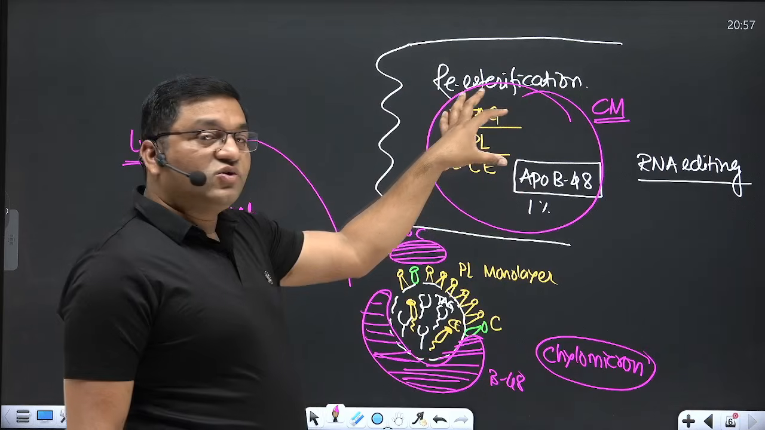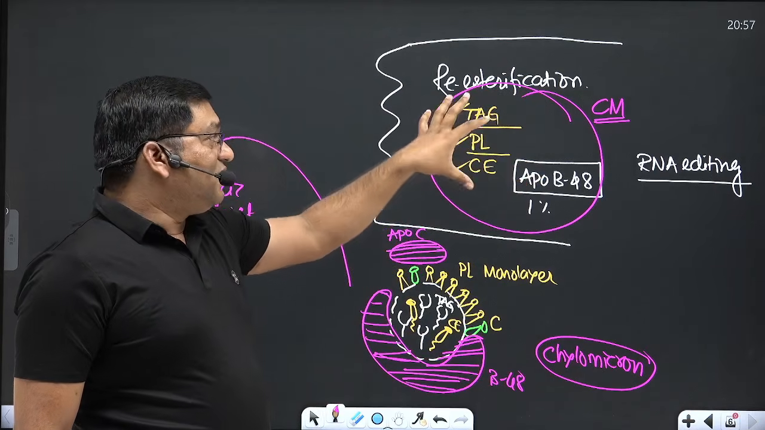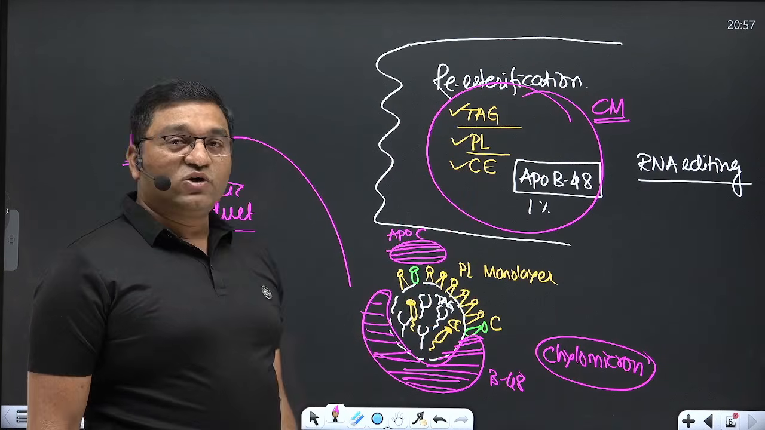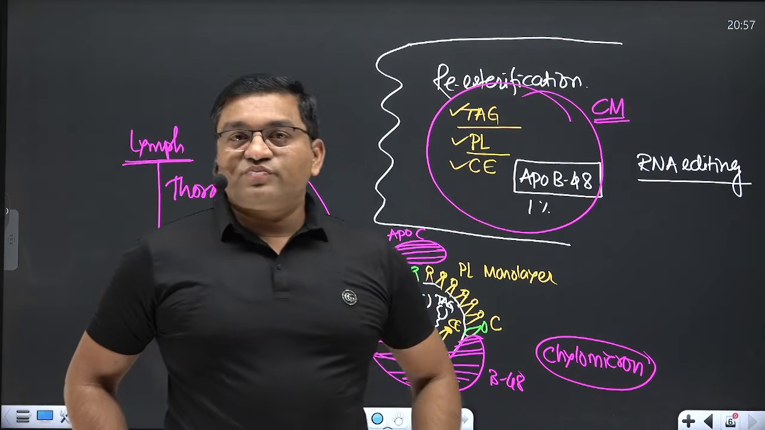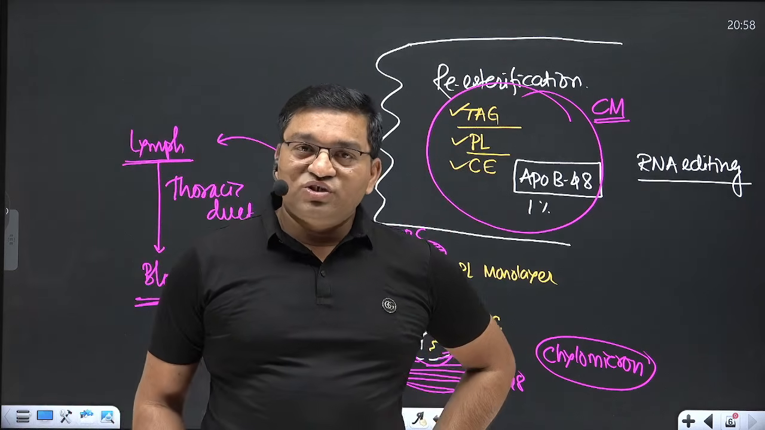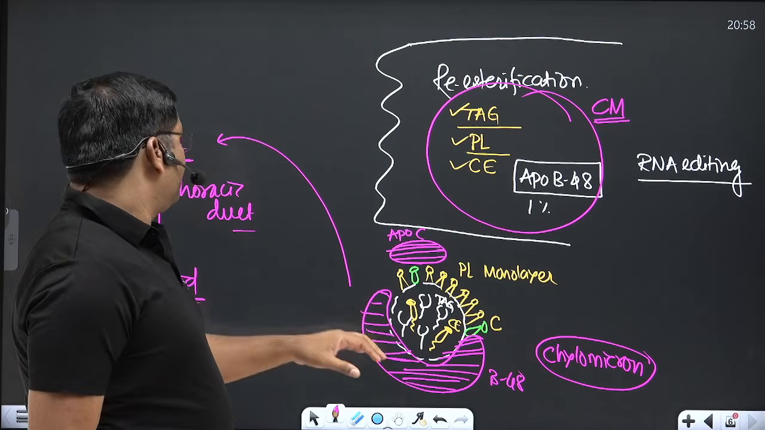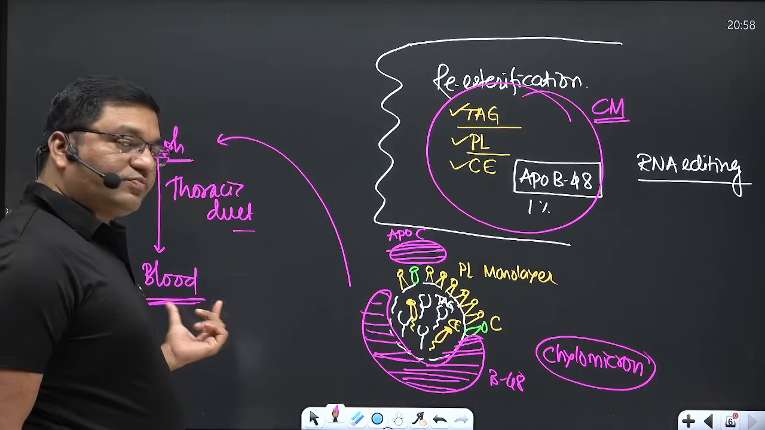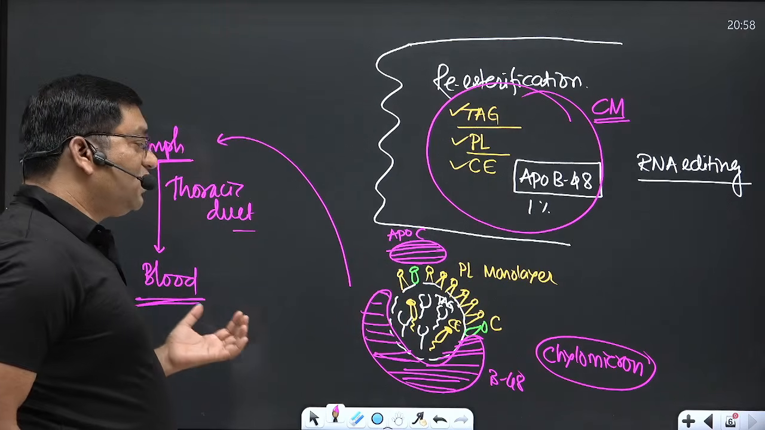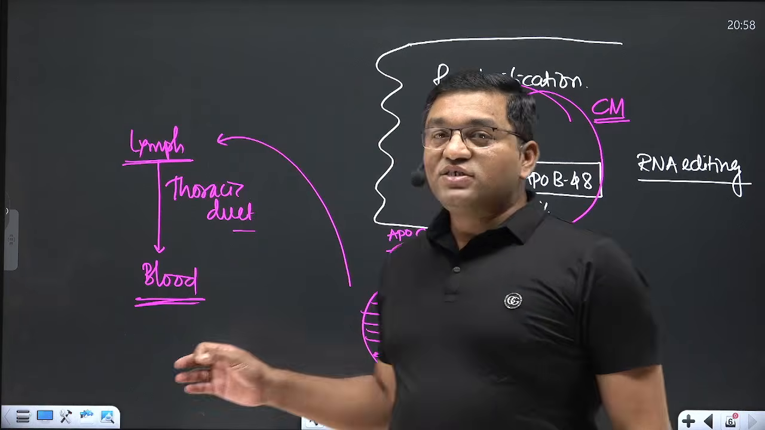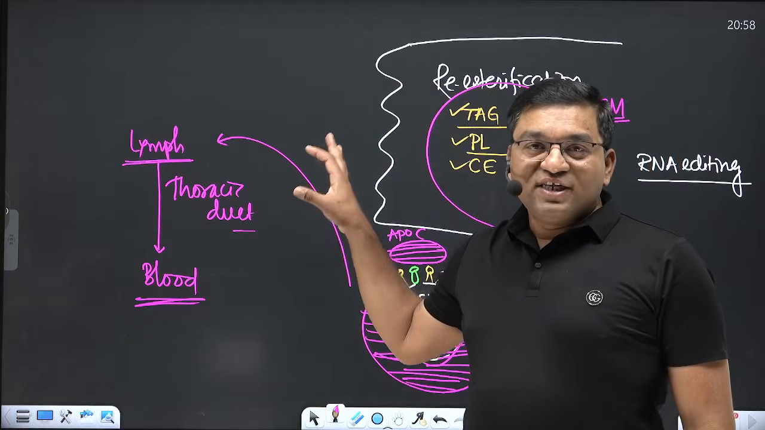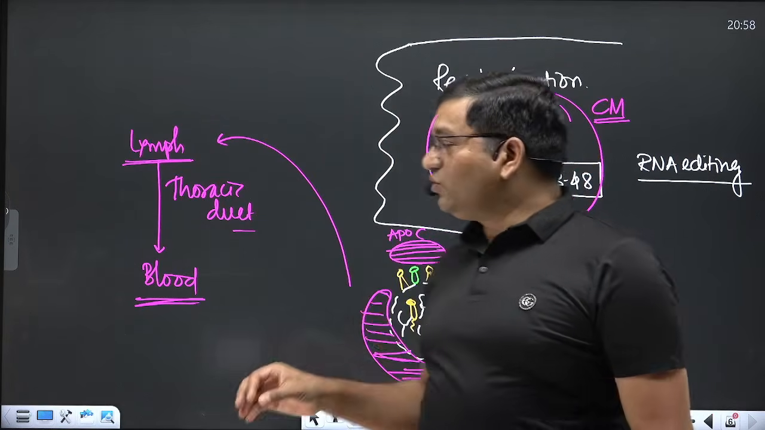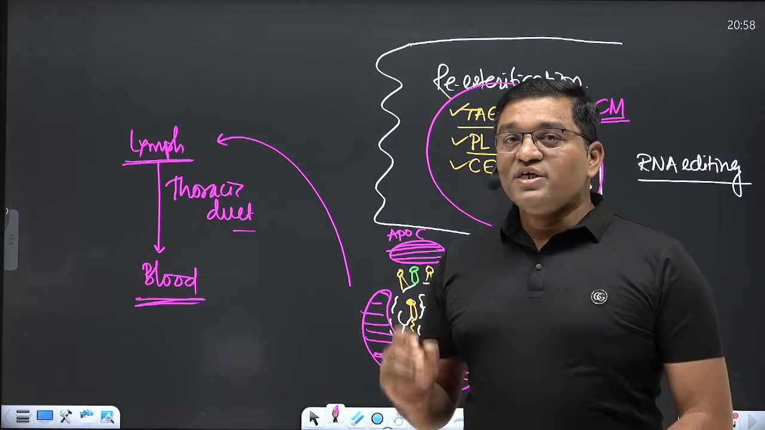Then synthesis occurs again in the intestinal mucosal cell and they are incorporated into a specialized structure known as chylomicron, and carried via the chylomicron from the intestine to the peripheral tissues, mainly adipose tissue, skeletal muscle, and heart. Via the lymphatics they are carried to the blood, and this chylomicron is responsible for transport of these dietary or exogenous lipids from the intestine to the peripheral tissues, specifically adipose tissue, skeletal muscle, and heart.